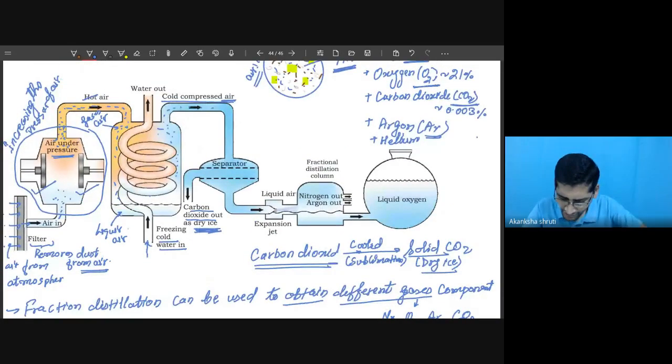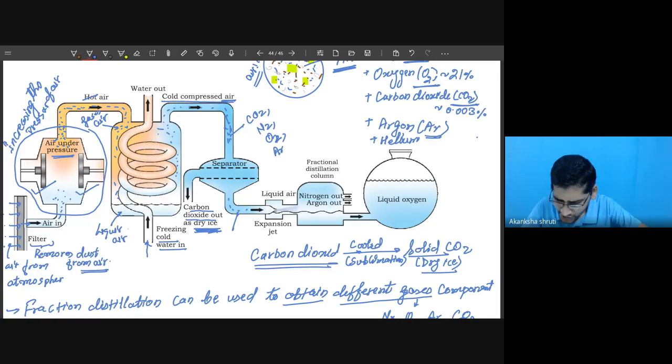Now, students, what is present in this? You can understand this portion contains carbon dioxide, nitrogen, oxygen, argon, all these things. But if you come here, see, all the carbon dioxide is now removed.